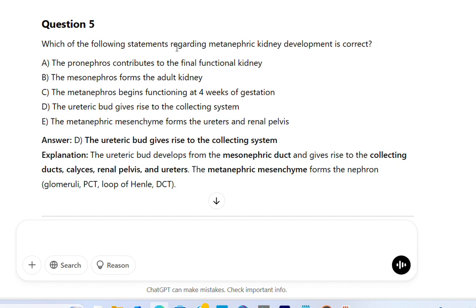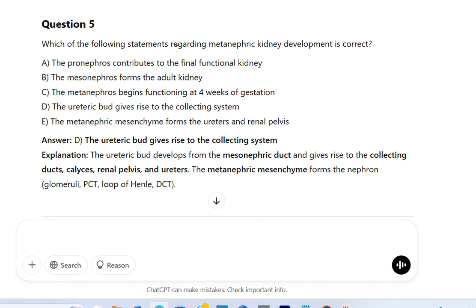A. The pronephros contributes to the final functional kidney. B. The mesonephros forms the adult kidney. C. The metanephros begins functioning at 4 weeks of gestation. D. The ureteric bud gives rise to the collecting system. E. The metanephric mesenchyme forms the ureters and renal pelvis. Answer D. The ureteric bud gives rise to the collecting system.